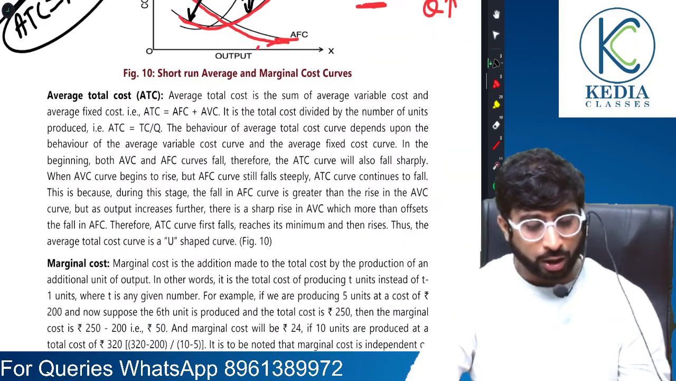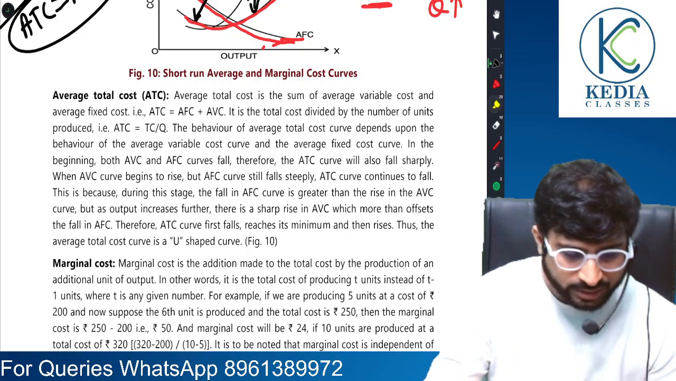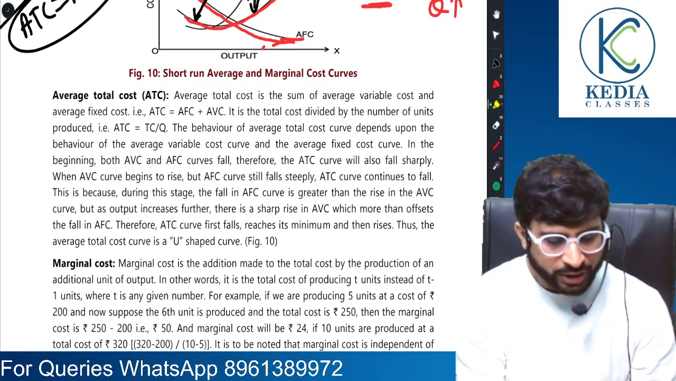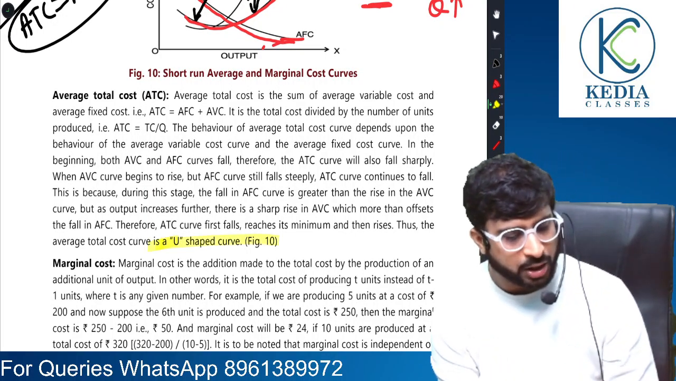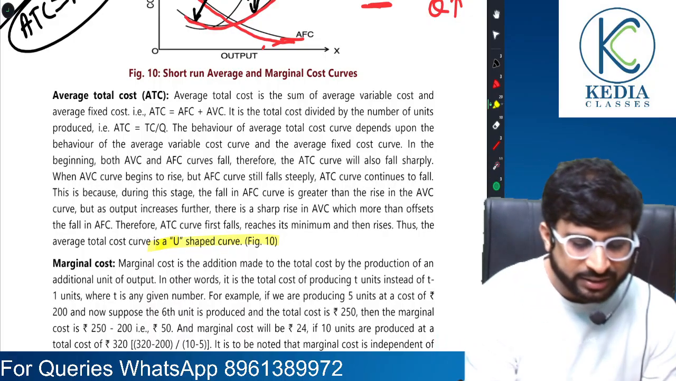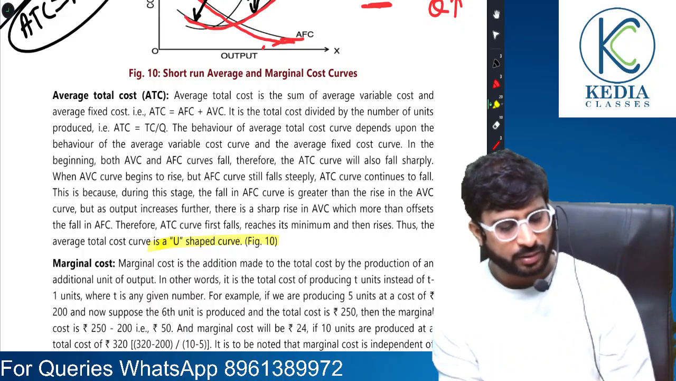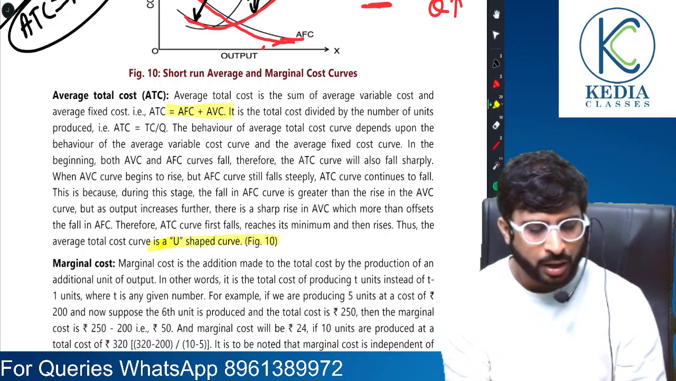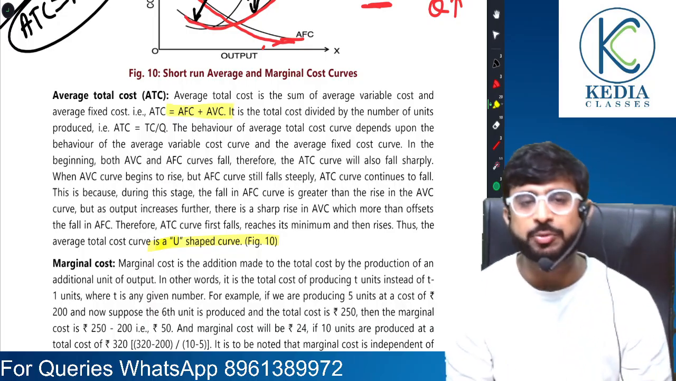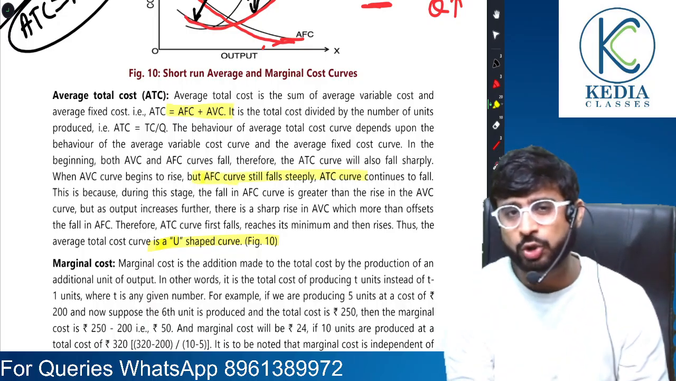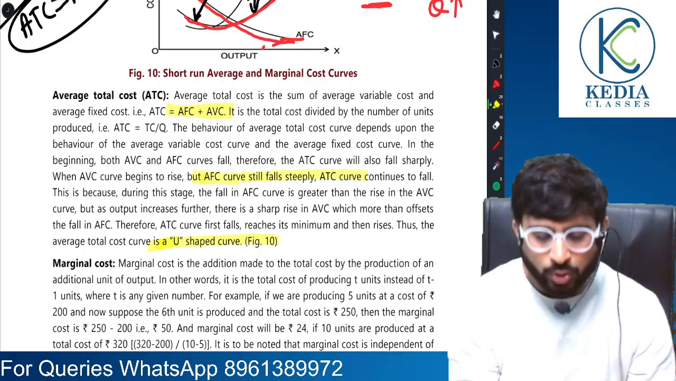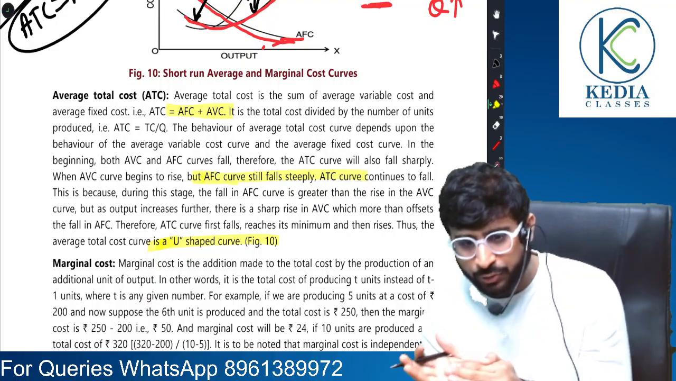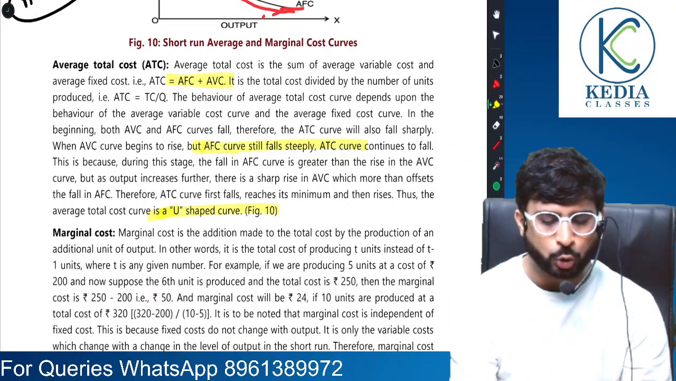So a lot of things we have discussed. Let's mark them out. ATC is a U-shaped curve. We have already understood ATC is the sum total of this. And there is a sharper distance between the two because initially AFC occupies more part, and gradually with the rising output, average fixed cost falls and the distance between the two falls.